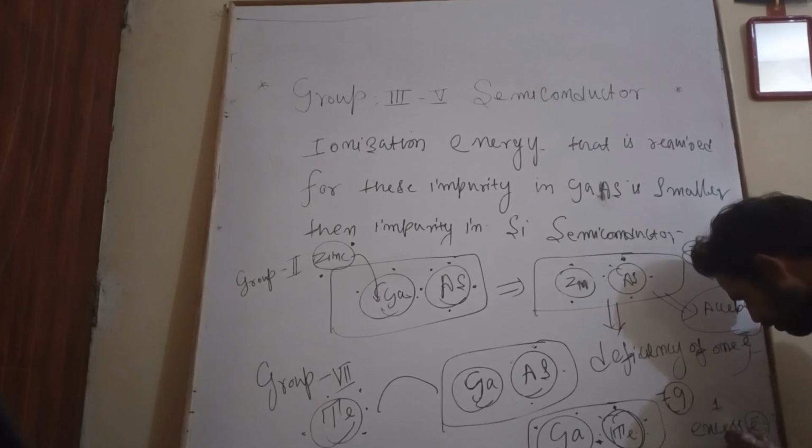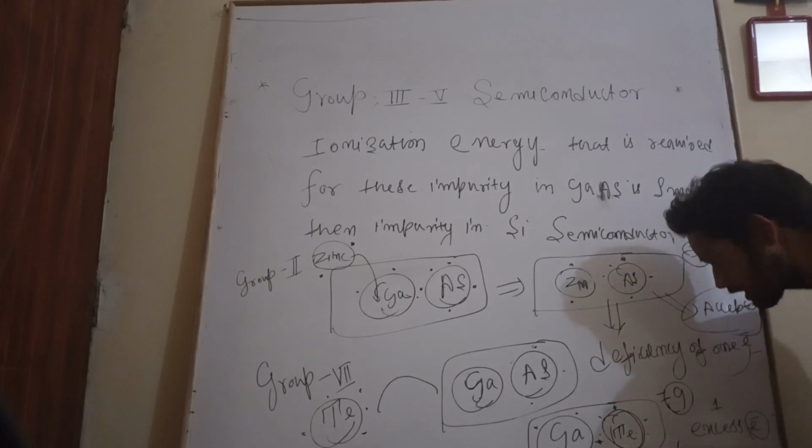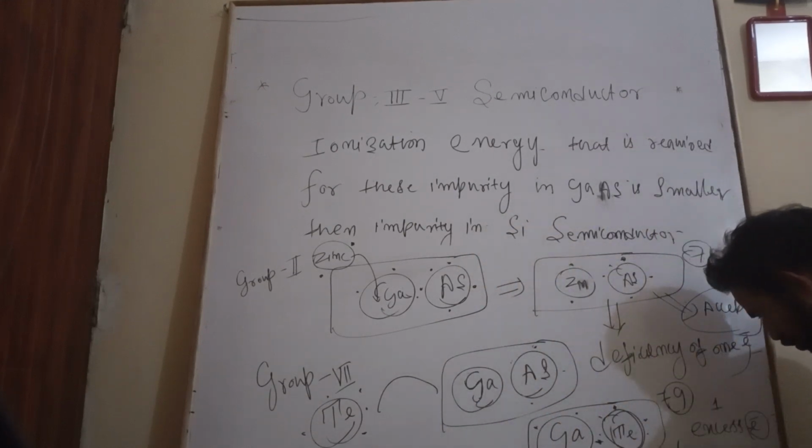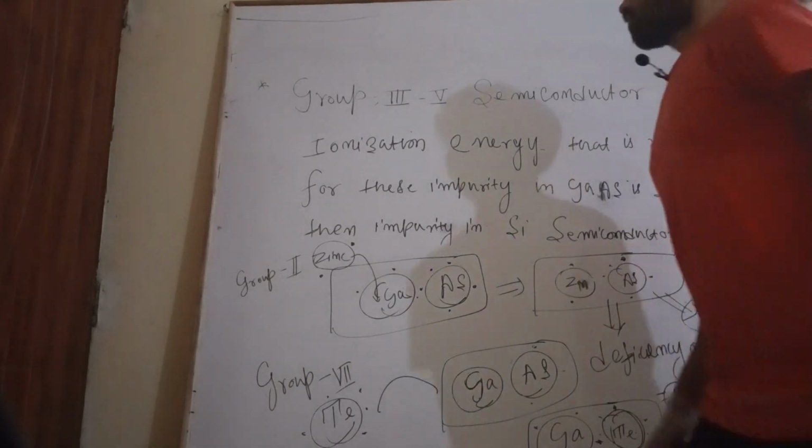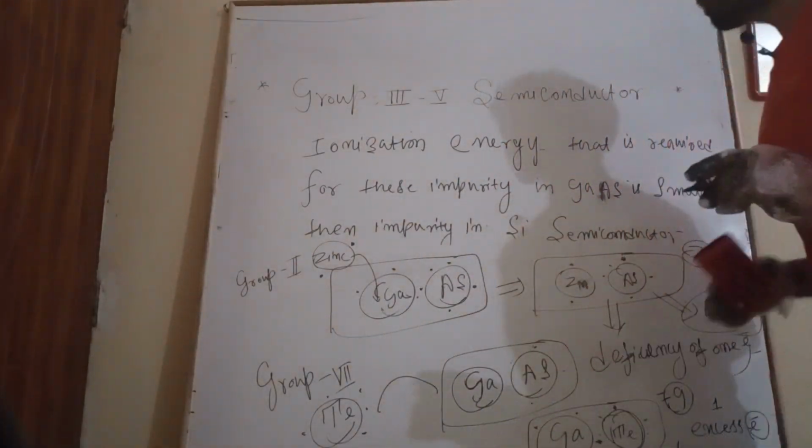One excess electron indicates that this tellurium is a donor impurity. So this is acting as a donor impurity.